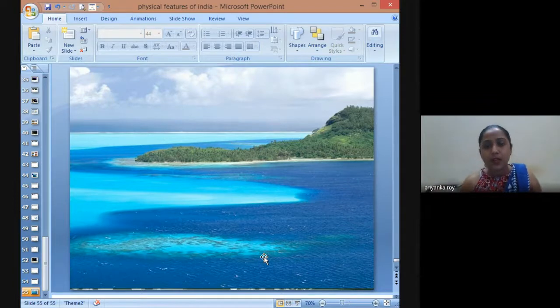And the southernmost part of the country has two archipelagos of islands, that is Lakshadweep Islands, predominantly coral reefs and coral islands. And the Andaman and Nicobar Islands are a rising mountain range coming out of the ocean, so they are higher in elevation compared to Lakshadweep. Okay, so that concludes the entire physical features of our country.